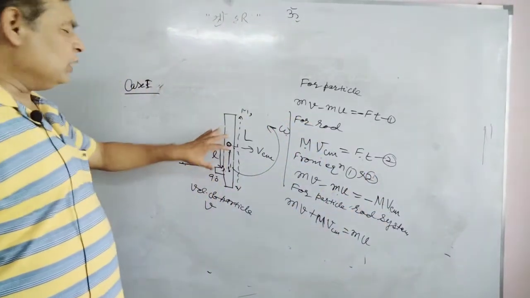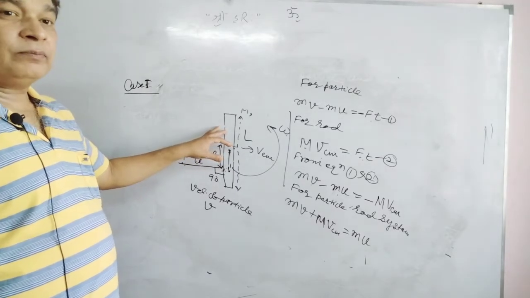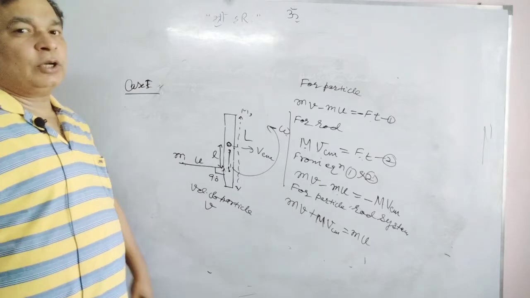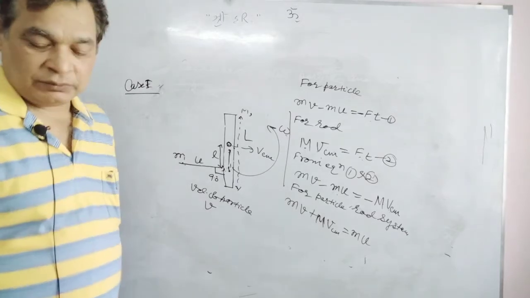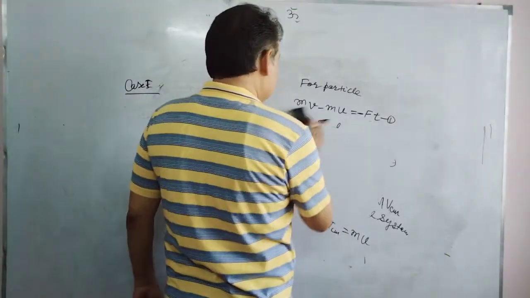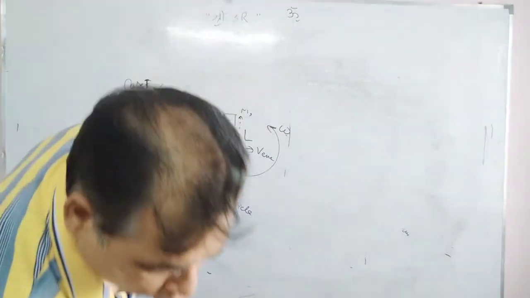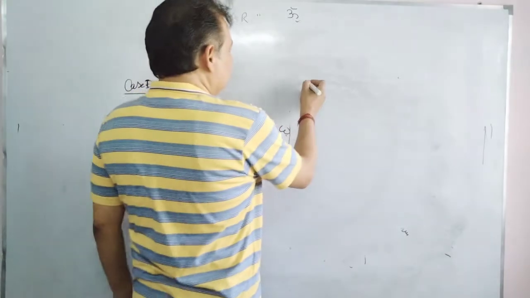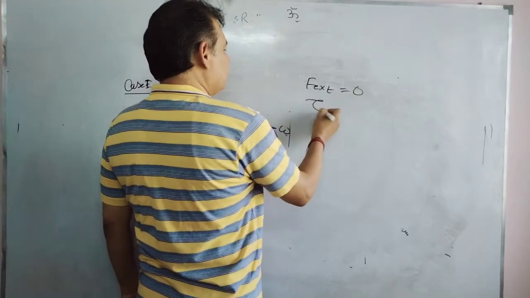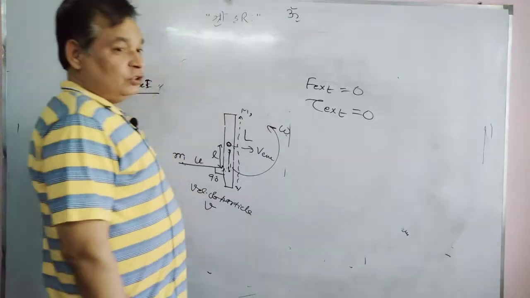Here there is only internal force, that's why linear momentum will be certainly conserved. There is no external force. Next we are talking about angular momentum of the system. For the same case, there is no external force, so torque will be 0. Force external on the system is 0, so net external torque is 0.